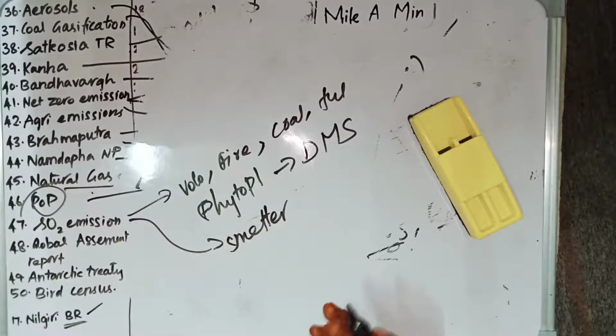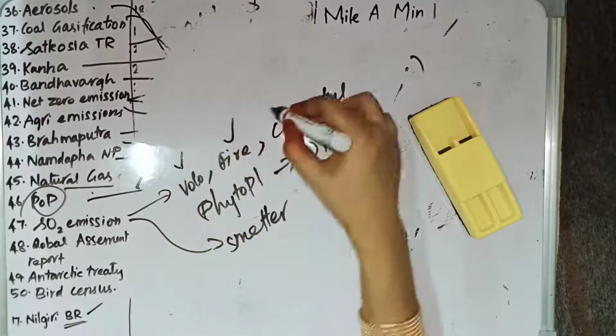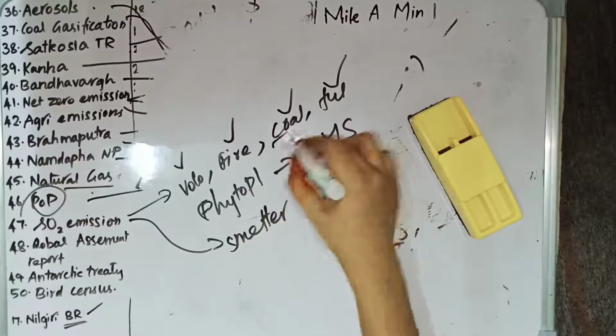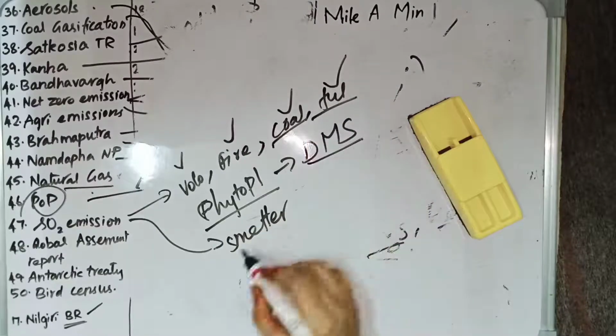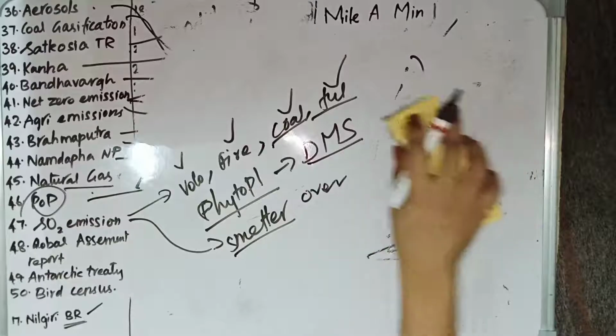The things which contribute to the SO2 emission are volcanoes, fires, burning of coal and fossil fuels, and some marine phytoplankton which emit dimethyl sulfate, and we have smelter ovens which also contribute to this SO2 emission.